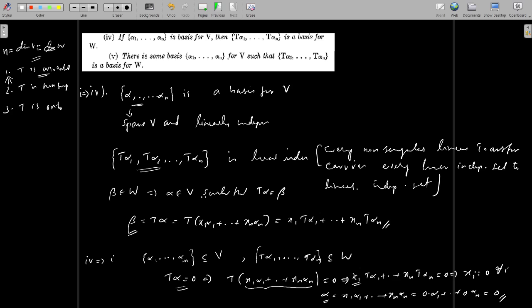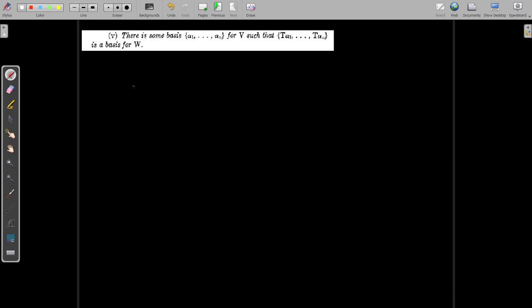Now we will prove 1 if and only if 5. In 5, we need to establish the existence of a basis alpha 1, alpha 2, ..., alpha n with this condition: if alpha 1, ..., alpha n is a basis, then T alpha 1, ..., T alpha n is a basis. That is very trivial. If you assume 1, you can choose any arbitrary basis for V. We are given that V is finite dimensional, therefore there exists a basis alpha 1, ..., alpha n. Take any arbitrary basis of V.